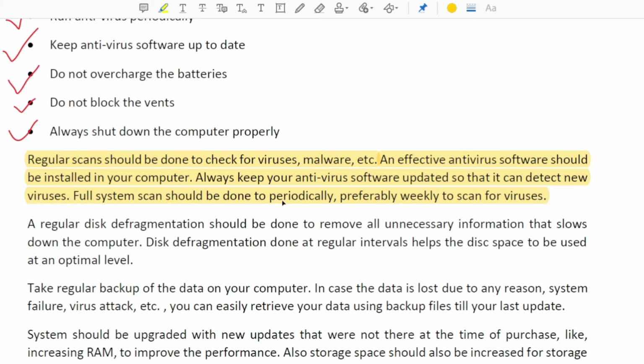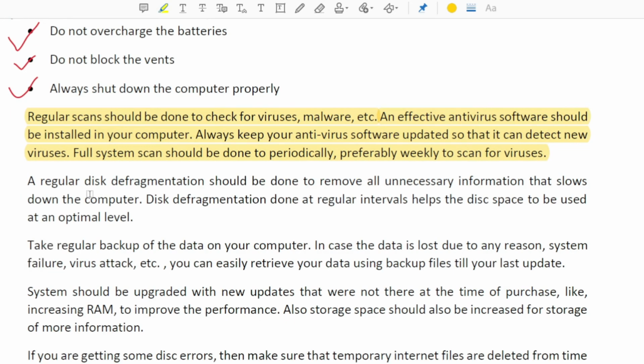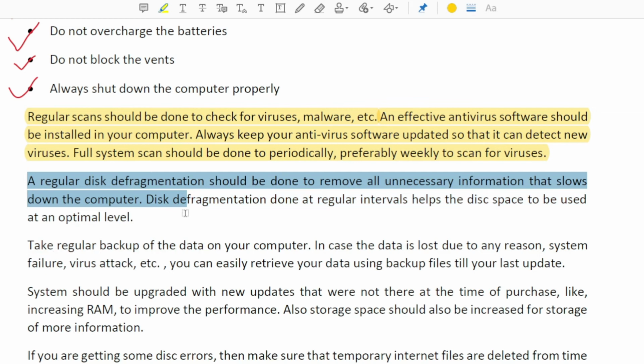Full system scan should be done periodically. It can be a week afterwards or after 10 days, something you can decide, and then periodically you should go for the full system scan. A regular disk defragmentation should be done to remove all unnecessary information that slows down the computer. So this is also important. Disk defragmentation done at regular intervals will arrange all the parts of the file properly so that the computer works in a faster mode.